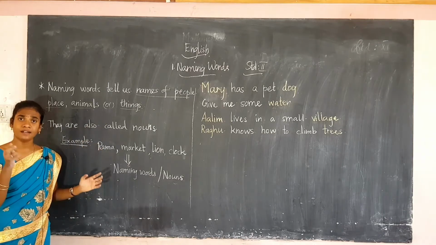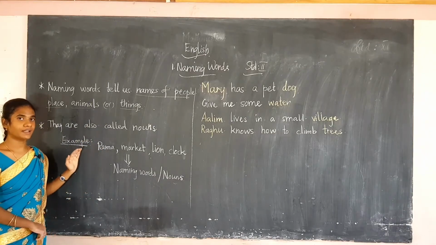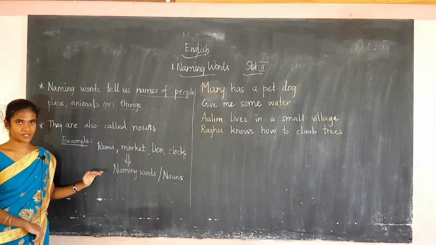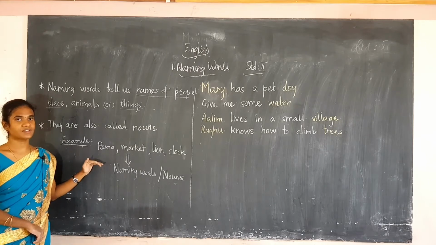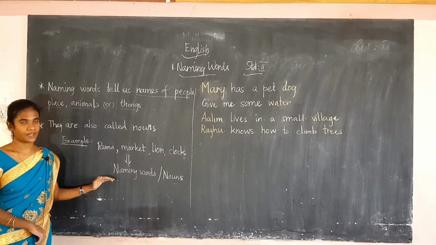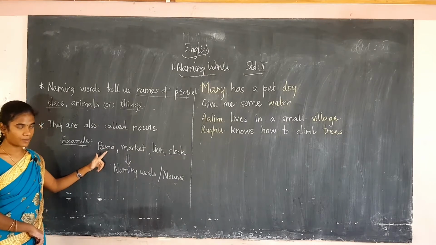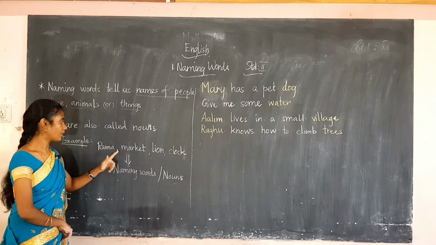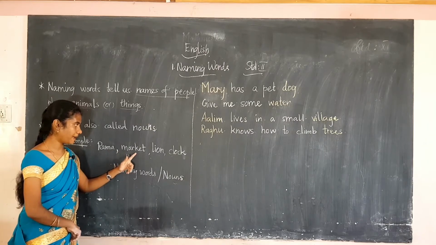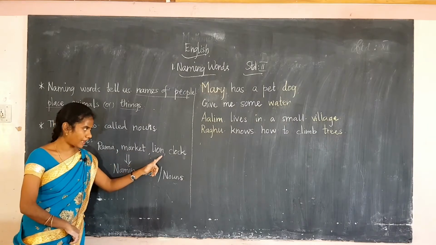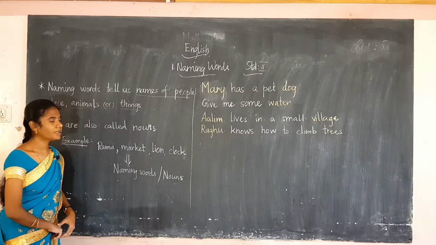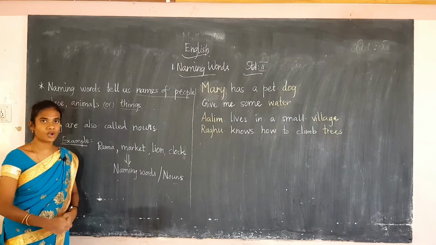So it's just the name, and that is why they are called naming words. The other name of naming word is noun. Students, are you all clear with this?